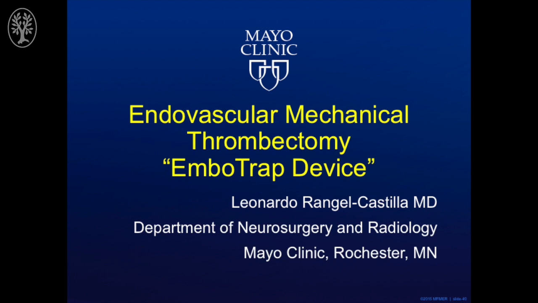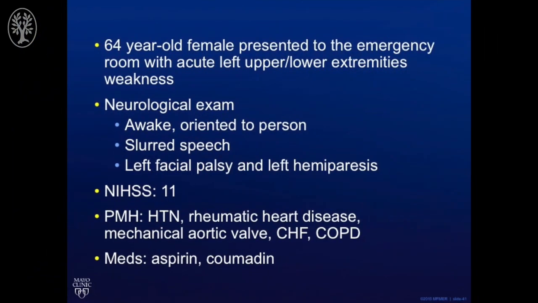In this case, we present the nuances of endovascular mechanical thrombectomy in a patient with a right middle cerebral artery occlusion using the novel device EmboTrap. The patient is a 64-year-old female who presented to the emergency room with acute left upper and lower extremity weakness. On examination, she was awake, oriented to person only, with slurred speech and left facial palsy. Her initial NIH score was 11.